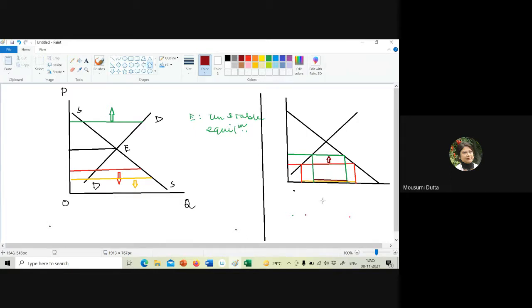So if I summarize this graph in terms of calculus, I should write del E(P) by del P, that should be negative. As price rises, excess demand falls. This is the Walrasian stability condition.